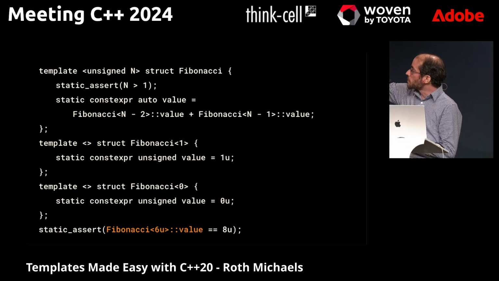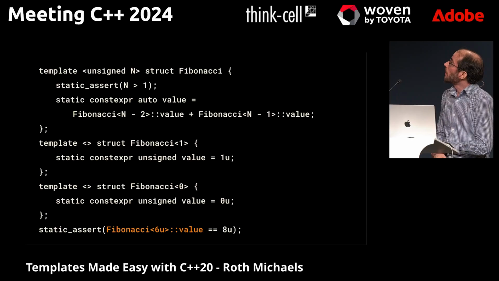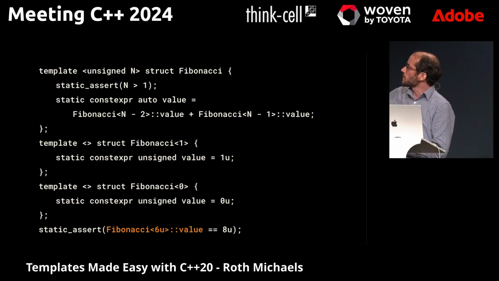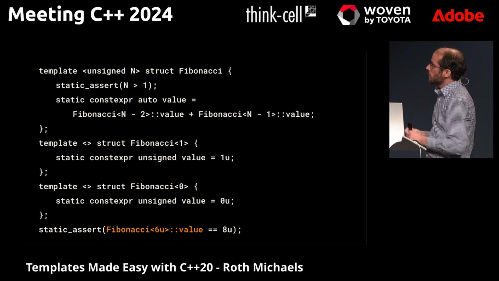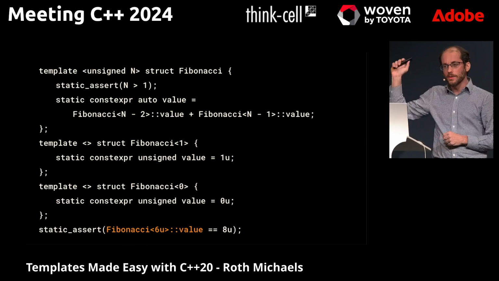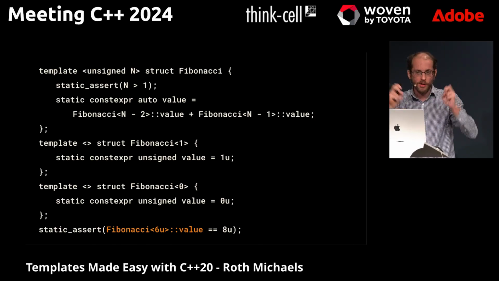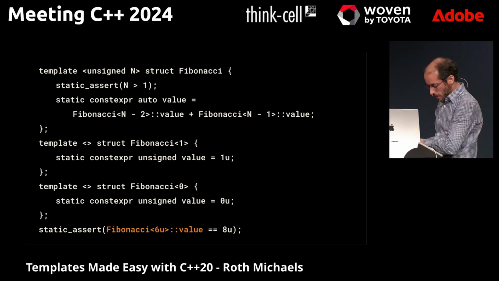And you'll see in orange we have this struct that has a value variable member. And you see the way that we have this notation, the static assert, the Fibonacci, and we're passing 6, so we want to get the 6th Fibonacci number, ::value. That ::value is saying essentially that's our function call in metaprogramming, and that's essentially our return value of the meta function.